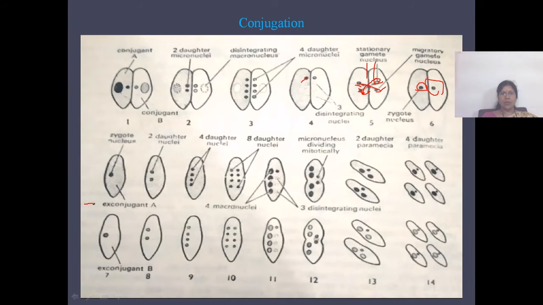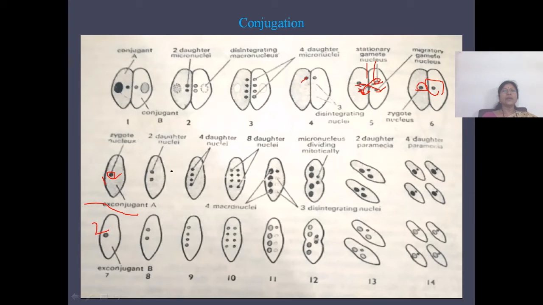now they are being called as ex-conjugates. Ex-conjugate 1, ex-conjugate 2. So these are A and B. Here these two paramecia, that is ex-conjugates, they again undergo divisions. The nucleus, the syncaryon present in each ex-conjugate divides